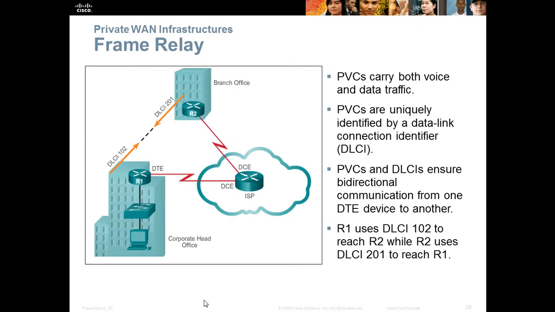Frame Relay. Frame Relay provides permanent virtual circuits which carry both voice and data traffic. Permanent virtual circuits are uniquely identified by a data link connection identifier, or DLCI. PVCs and DLCIs ensure bidirectional communication from one DTE device to another. In this example, router 1 uses DLCI 102 to reach router 2, while router 2 uses DLCI 201 to reach router 1.